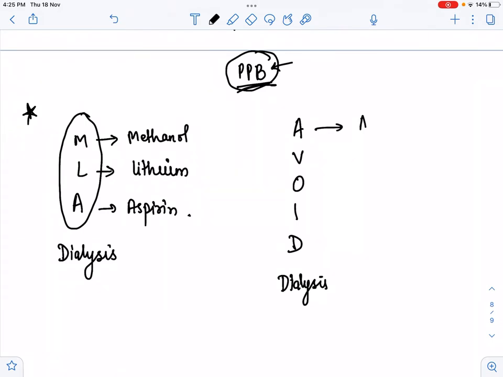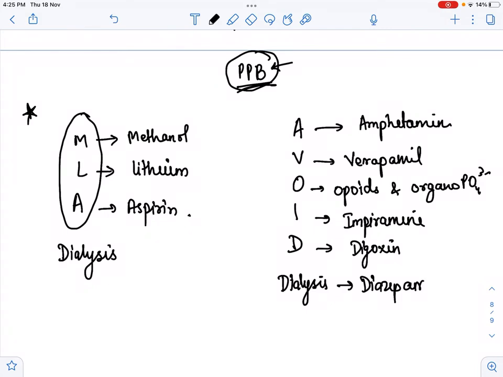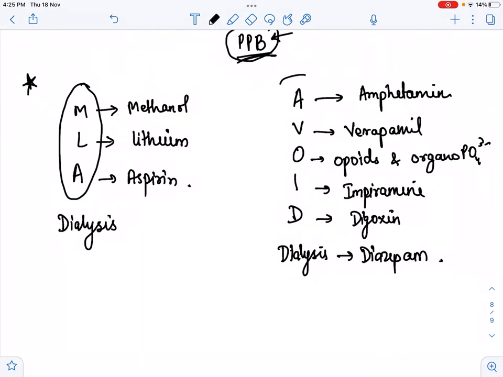Here A stands for amphetamine, V stands for verapamil, O stands for opioids or organophosphates, I stands for imipramine, D stands for digoxin, and another D is for diazepam, a benzodiazepine. So these drugs avoid the dialysis process, and MLA undergoes the dialysis process.